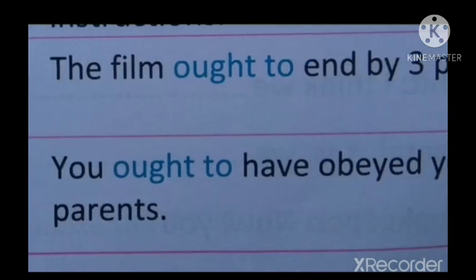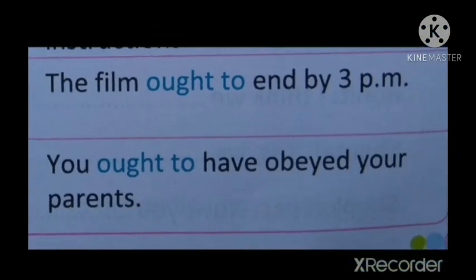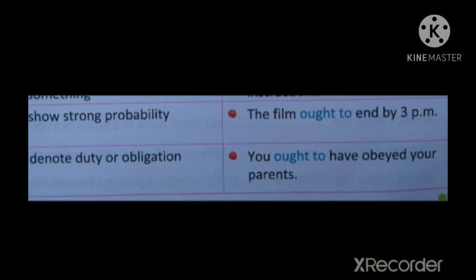Example: the film ought to end by 3 p.m. That is not a sure thing. Sometimes the film ought to end by 3 p.m. Next one, you ought to have obeyed your parents. This shows duty or obligation. So these are the functions and examples of modals.